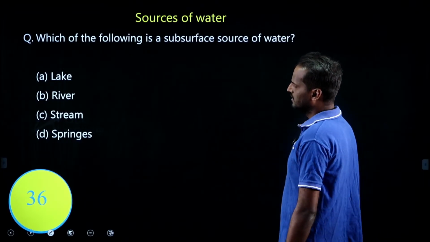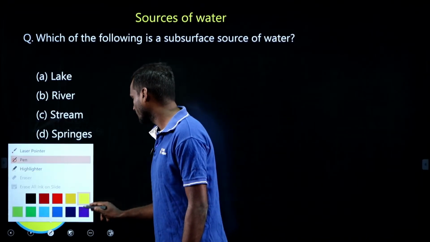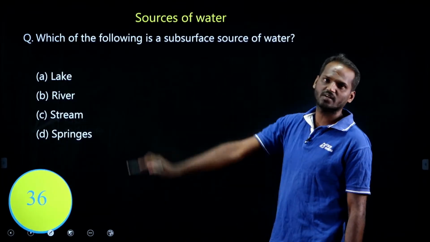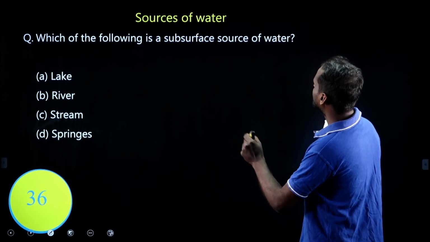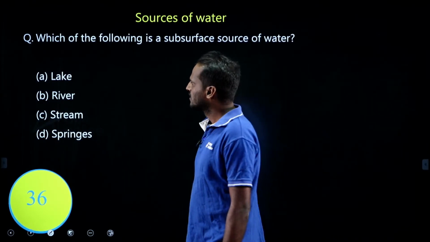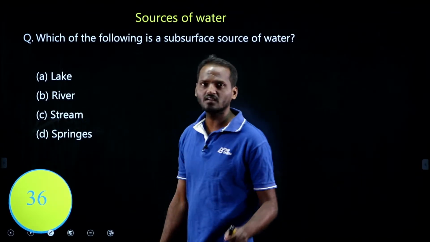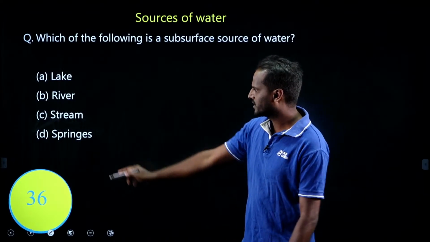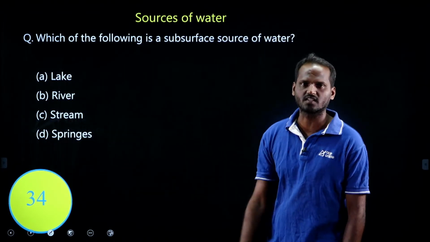Let us have a simple question from sources of water. Just look at this question, very easy. Simply in 2-3 seconds you can pick the option. Which of the following is a subsurface source of water? The options given are these, right? See here, lake and river and stream, all these are surface water sources, but a spring is a subsurface source, right? You can easily solve in 36 seconds, right?